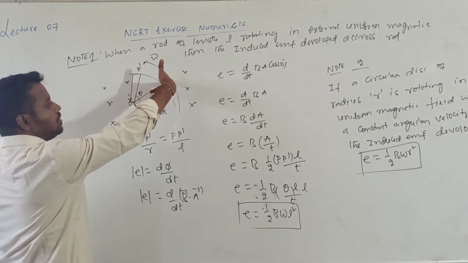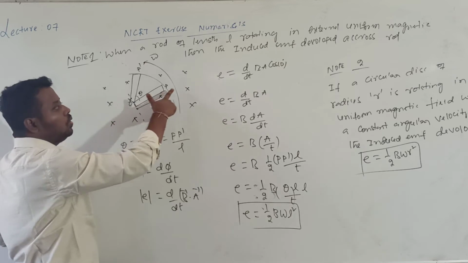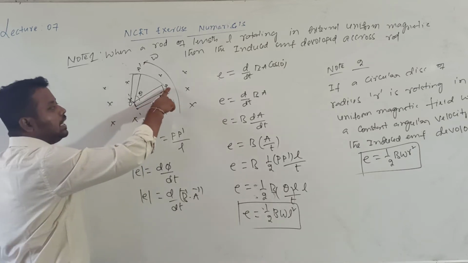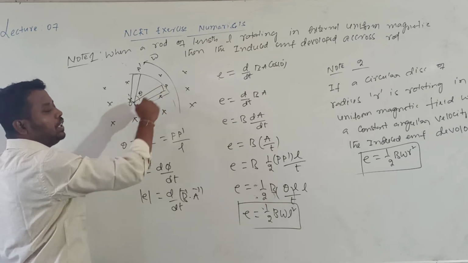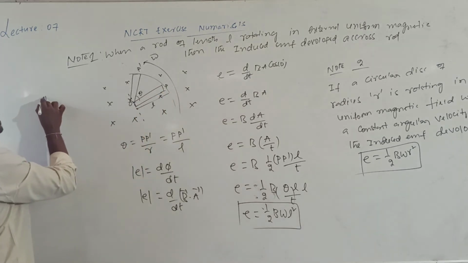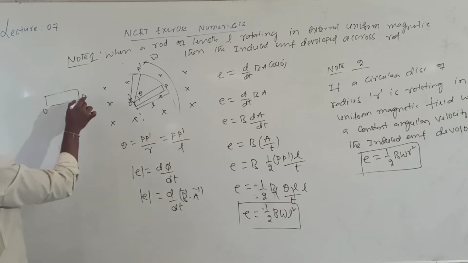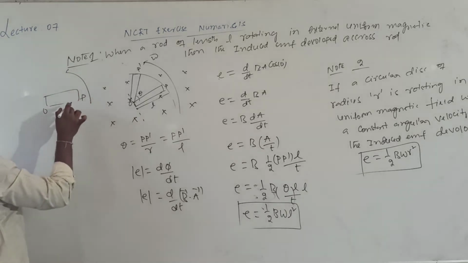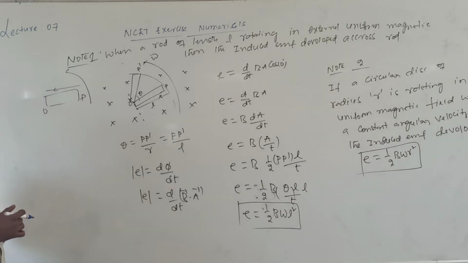Then what is the direction of the central finger? Central finger direction from where to where? P to O, or O to P? So the induced current direction is from P to O. Now if I consider this is P and this is O, whenever the rod is rotating in anti-clockwise direction, the current direction will be from where to where? From P to O.